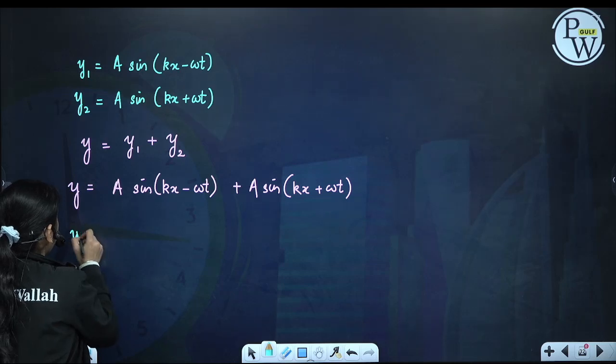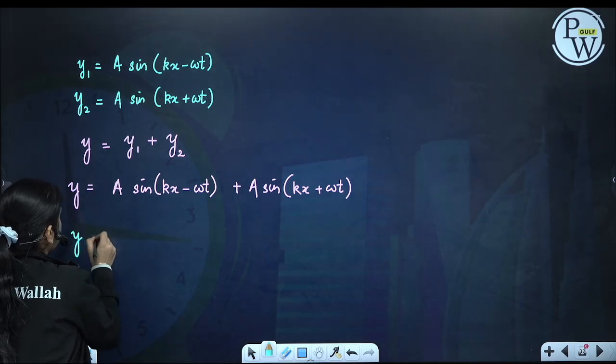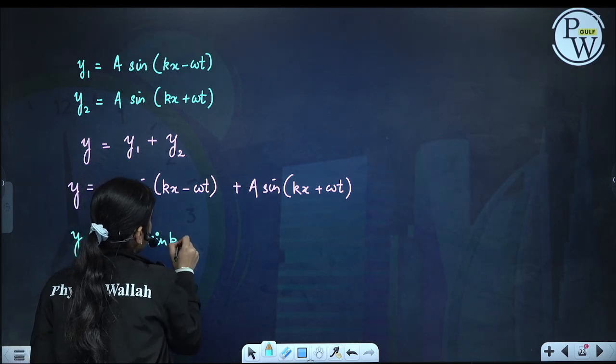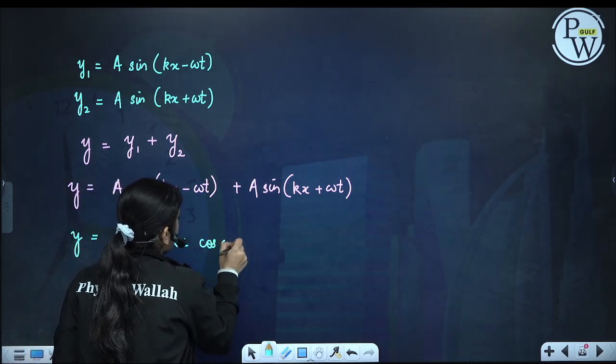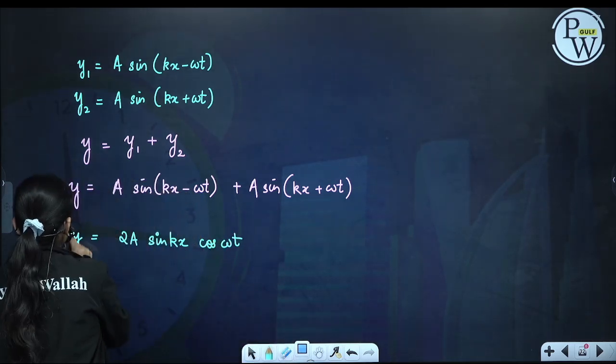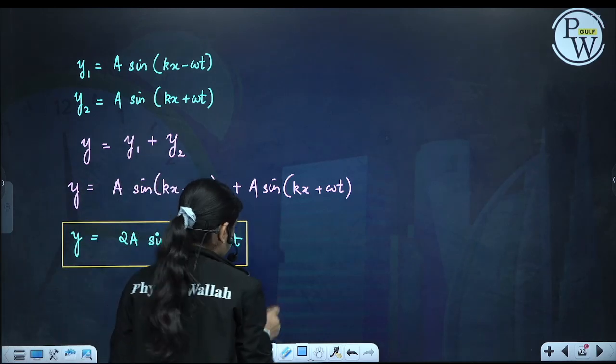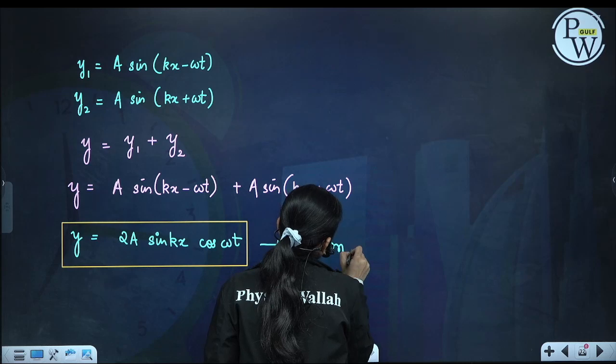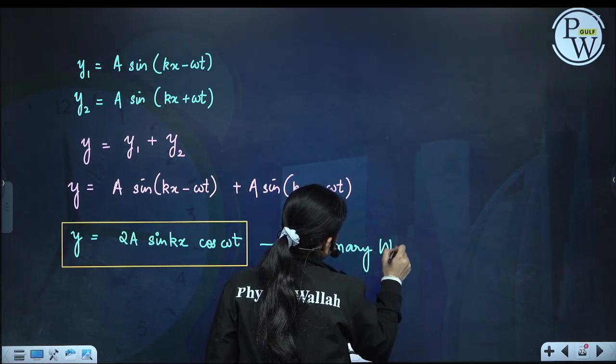We will get y as 2a sin kx cos omega t. This is the equation of a stationary wave, or standing wave.